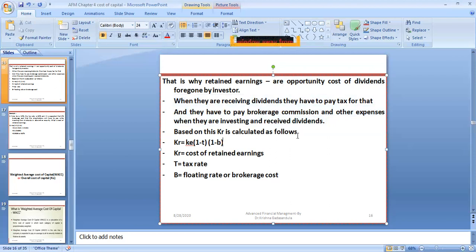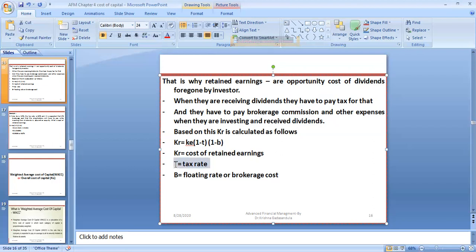Based on this, KR is calculated as follows. The cost of retained earnings can be calculated like this: KR equals K into (1 minus T) into (1 minus B). What is this KR? KR equals the cost of retained earnings.